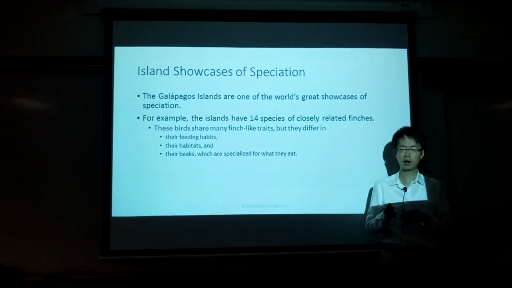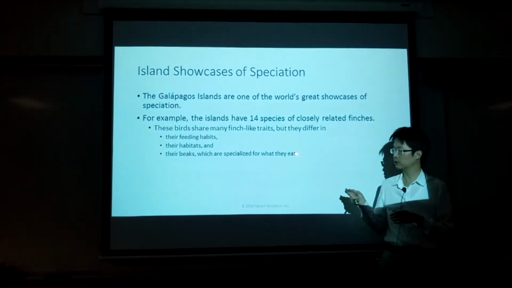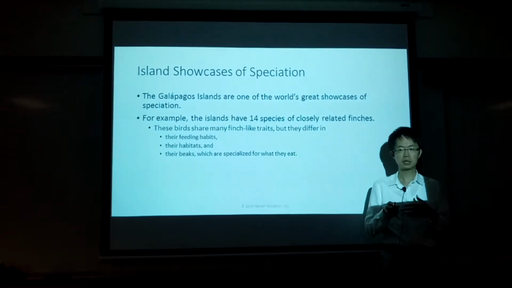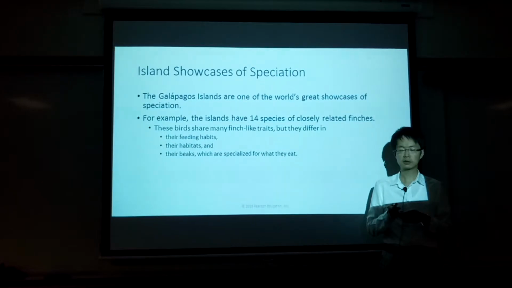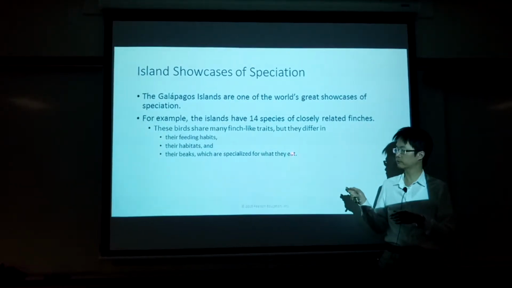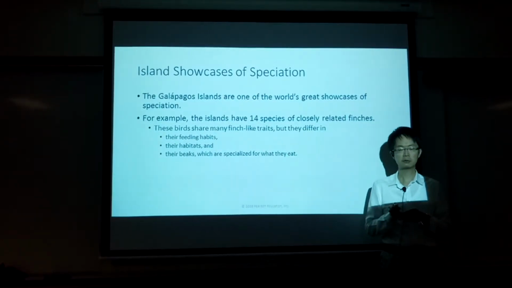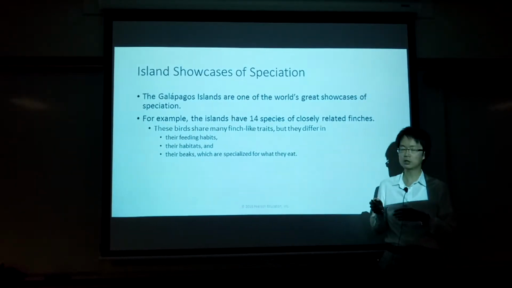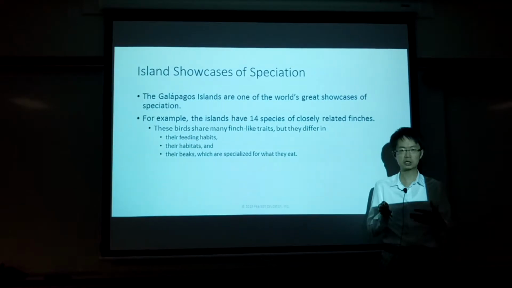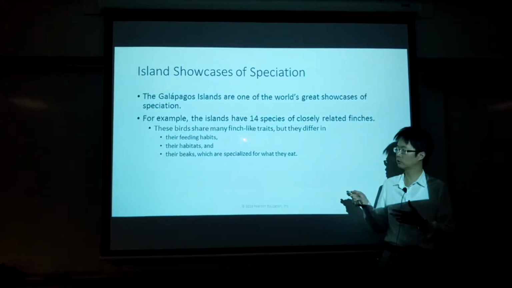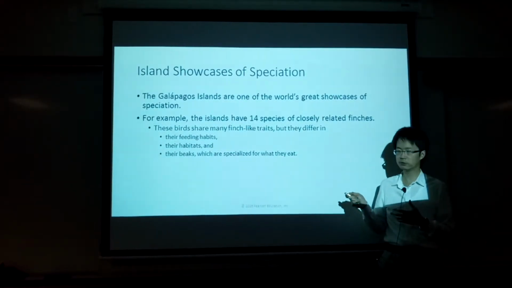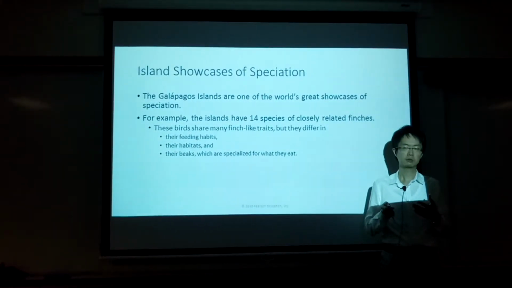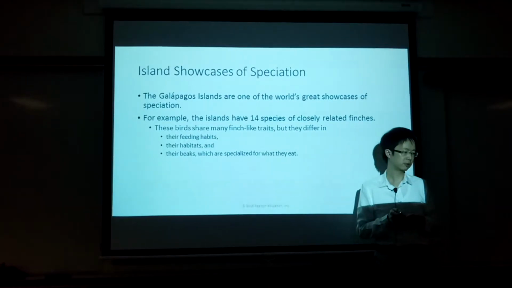In order to survive, they have to diversify the kind of food they eat so that they can all survive. Because of this driving force, they undergo sympatric speciation, feeding on different types of food, and then they develop different types of beaks to feed on different types of food.